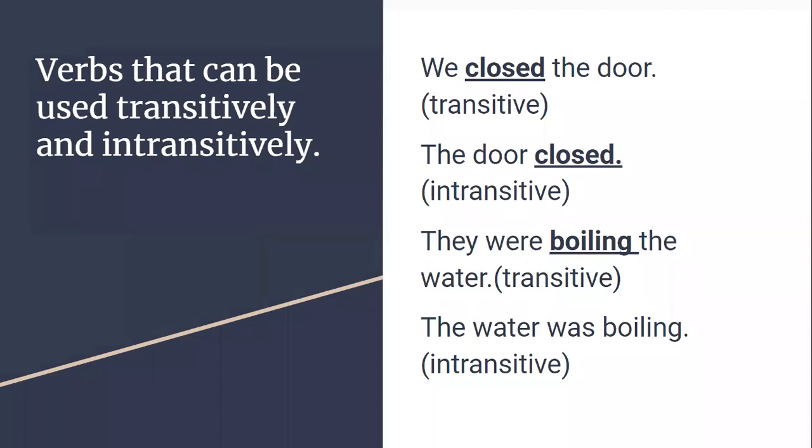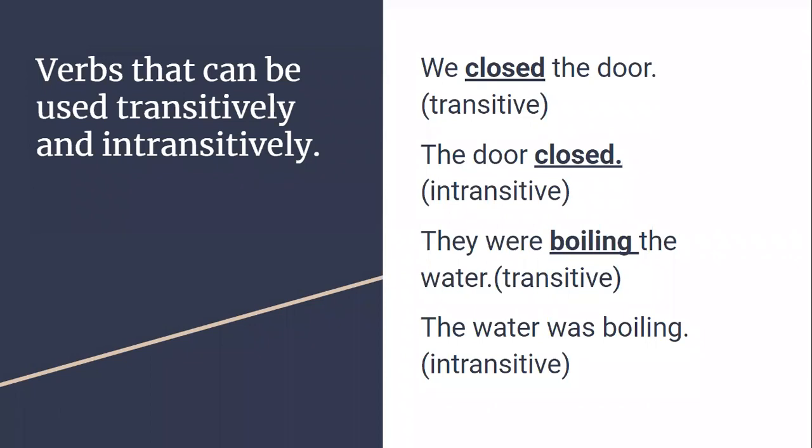The door closed. Here it doesn't have an object, so we call closed an intransitive verb. They were boiling the water. The water is an object, so we call boiling a transitive verb. The water was boiling. Boiling is kept at the end of the sentence without an object, so we call it an intransitive verb.